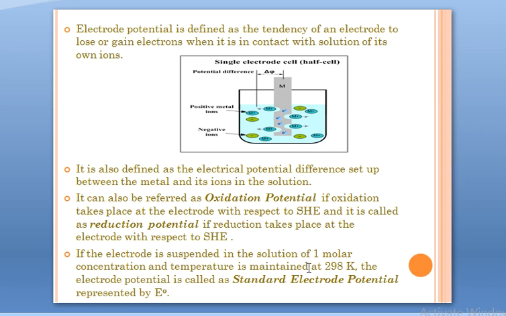Now this next point also is important. We say electrode potential and we measure generally standard electrode potential. The prefix standard stands for standard conditions, when your solution is 1 molar concentration and you're maintaining temperature at 298 Kelvin. When the molar concentration is unity and temperature is maintained at 298 Kelvin, this electrode potential becomes standard electrode potential and it is represented by E naught, right? So these are the basic points about electrode potential.